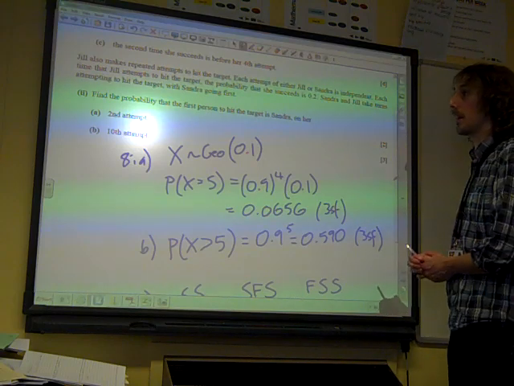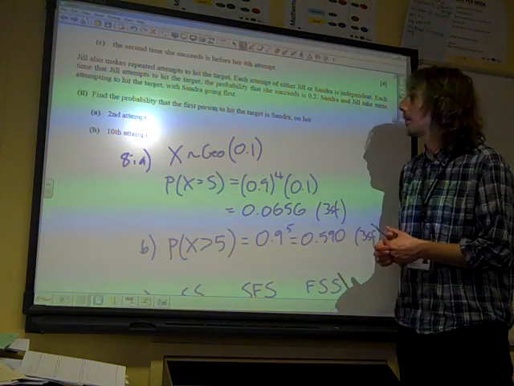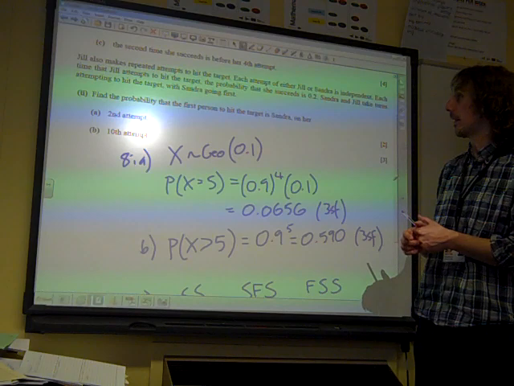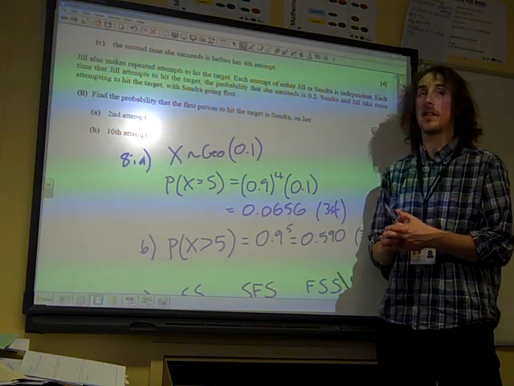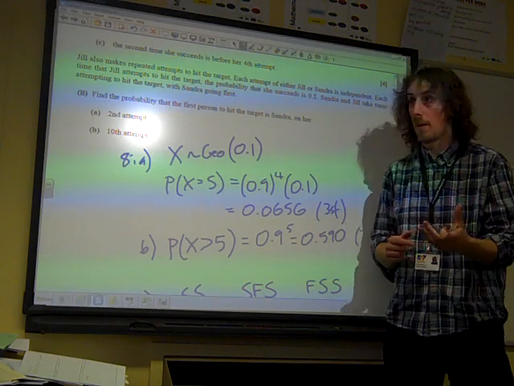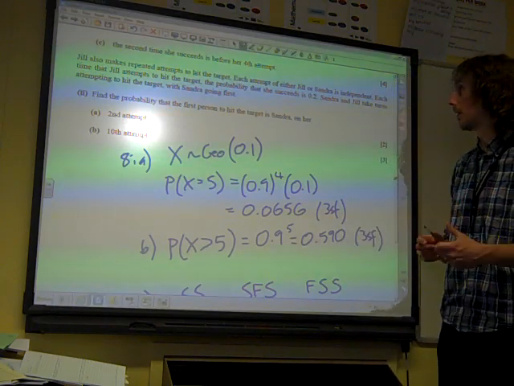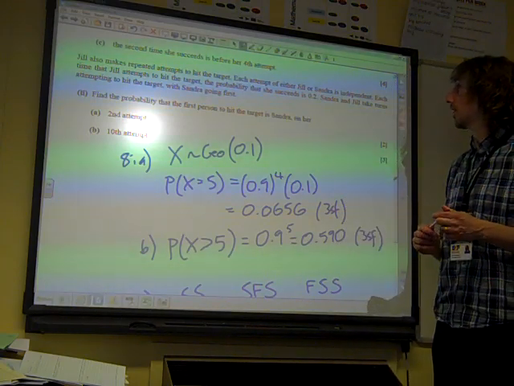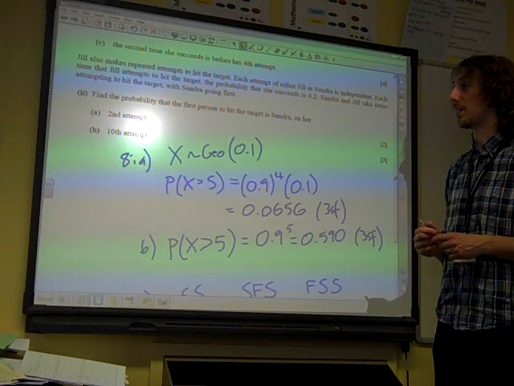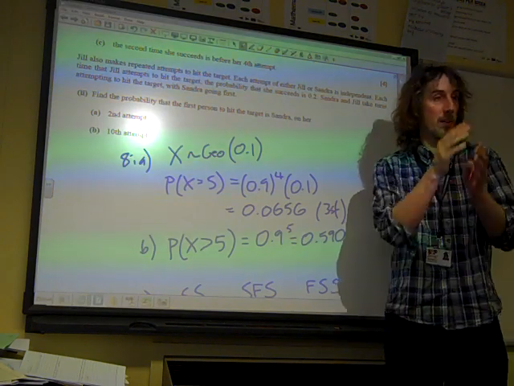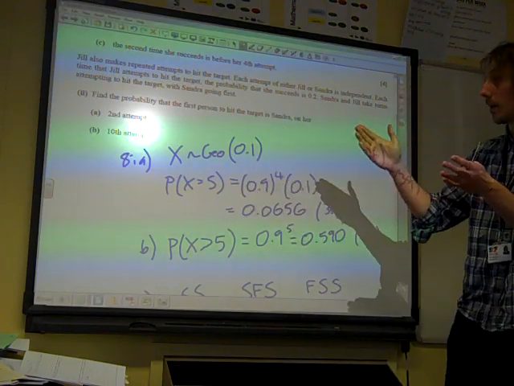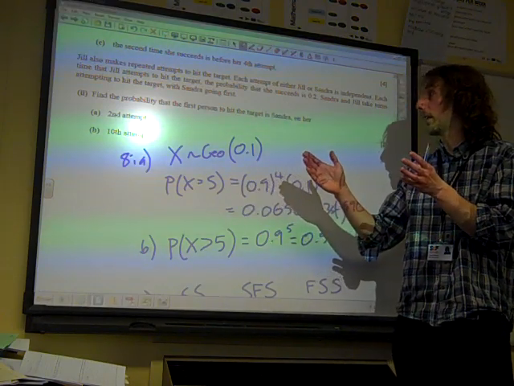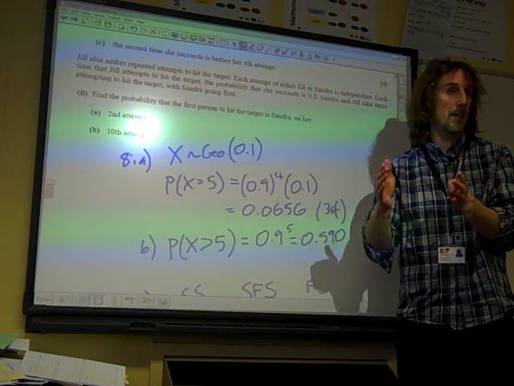The next bit. Jill also makes attempts to hit the target. Each attempt of either Jill or Sandra is independent. Each time that Jill attempts, the probability that she succeeds is 0.2. So it's the same deal, but she's slightly more likely to succeed. Sandra and Jill take turns attempting to hit the target, with Sandra going first. It's important that we've got to think of these happening in sequence. Find the probability that the first person to hit the target is Sandra on her second attempt.